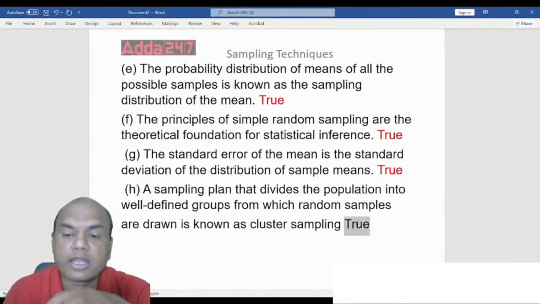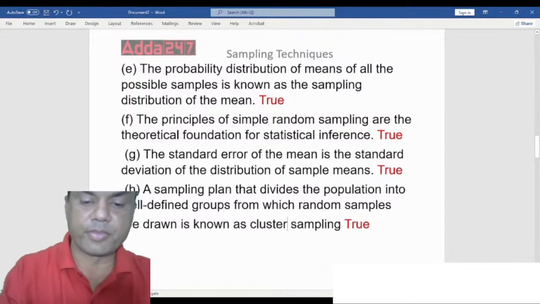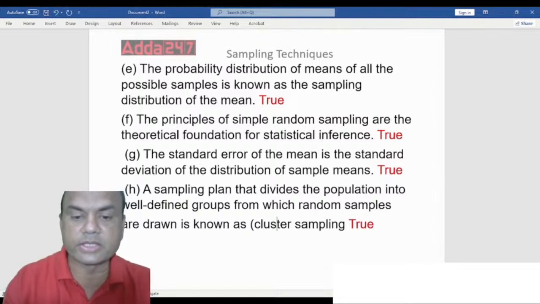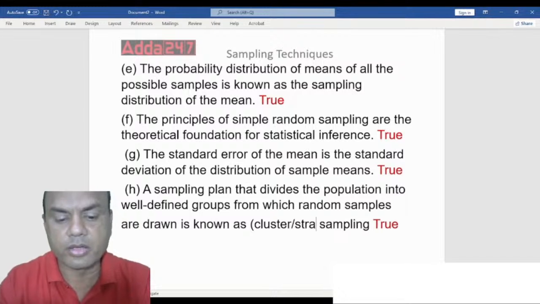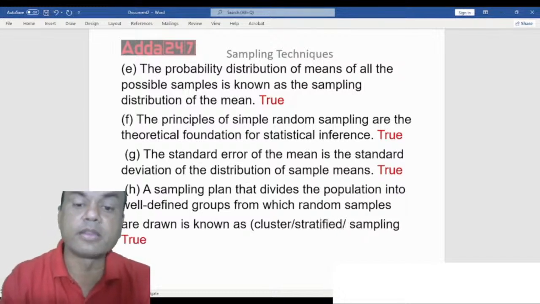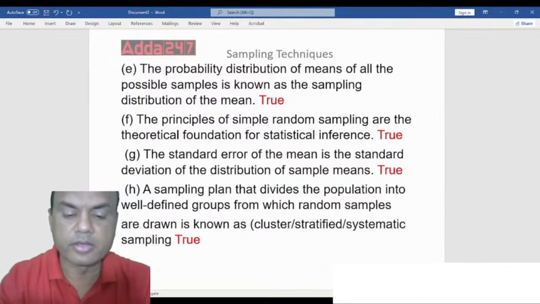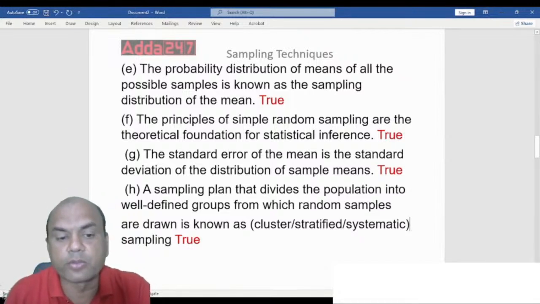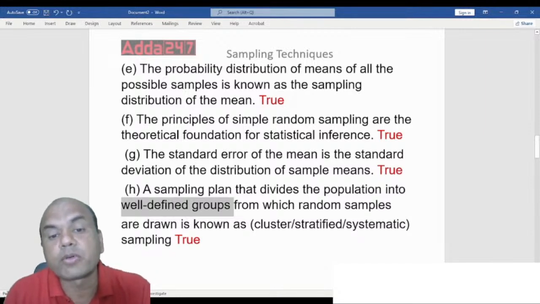See here, I'll tell you one point over here. Even if this answer would have been instead of cluster, let me give you 3-4 options over here. If the answer would have been instead of cluster, it would have been stratified, or systematic, then also the answer would have been correct. See here, well-defined groups means what? Whatever is given specifically, what type of well definition?